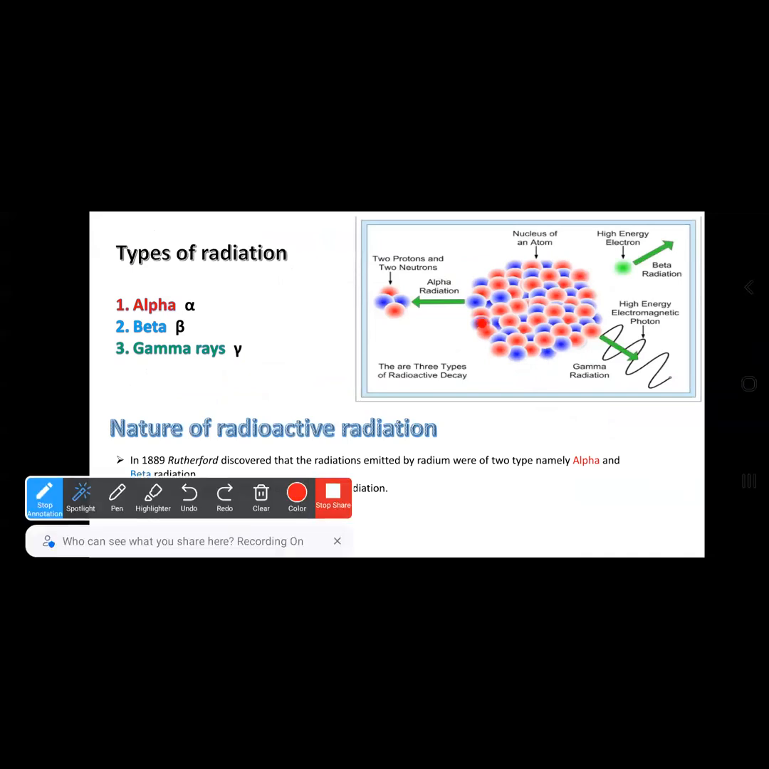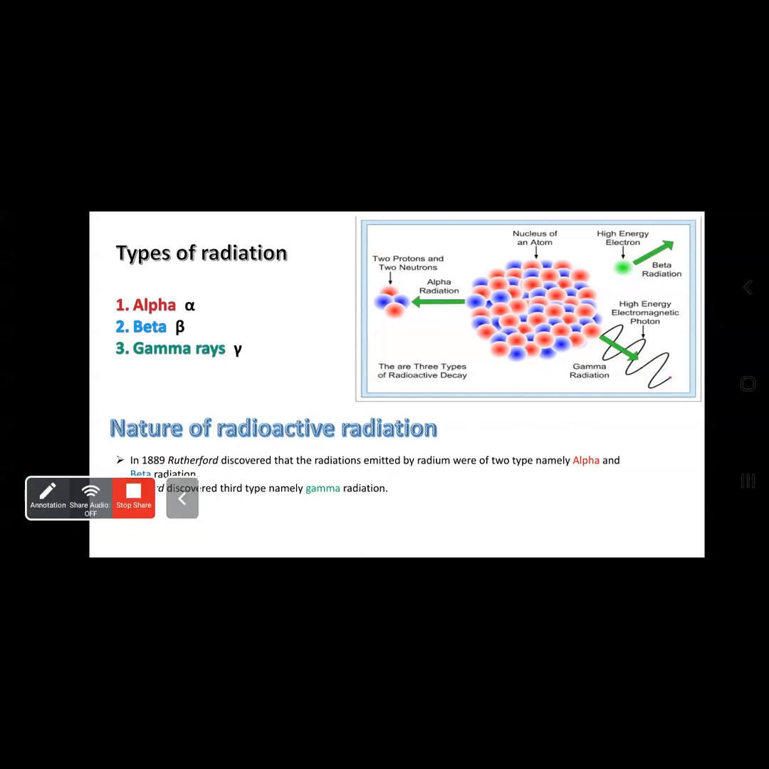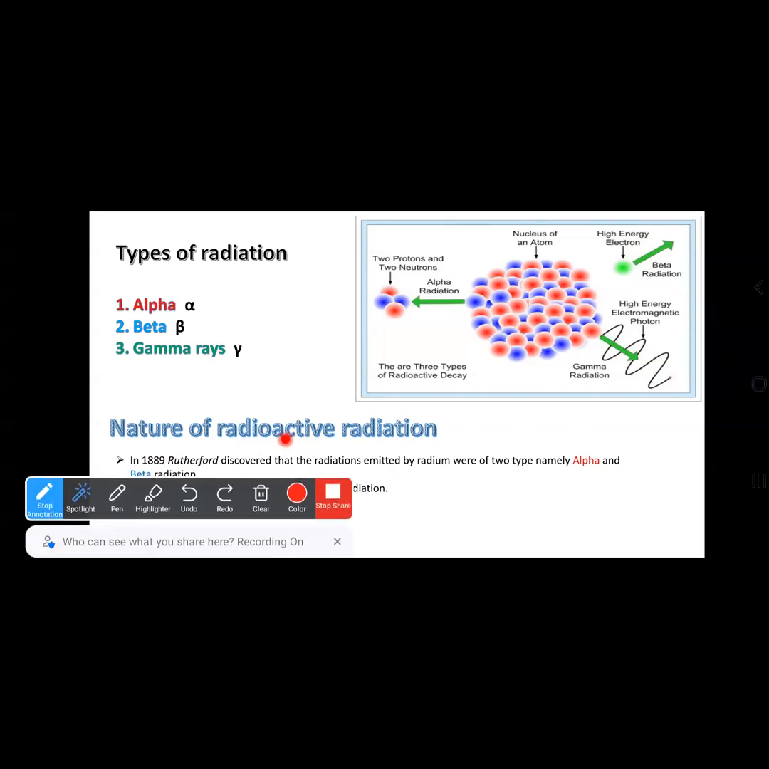Alpha is the emission of two protons and two neutrons from a large nucleus. Beta is the emission of an electron from the nucleus, and gamma radiation is the emission of electromagnetic radiation, also known as photons, known as gamma rays. Rutherford discovered two kinds of radiation, namely alpha and beta radiation, and Villard discovered the third type of radiation called gamma radiation.